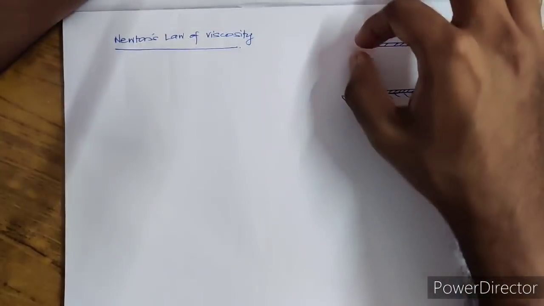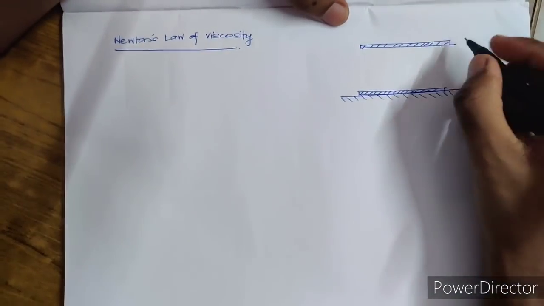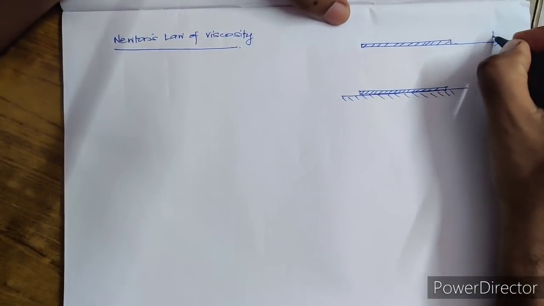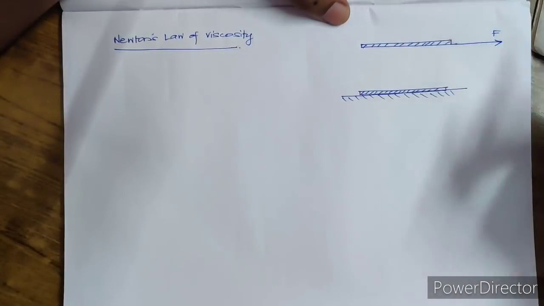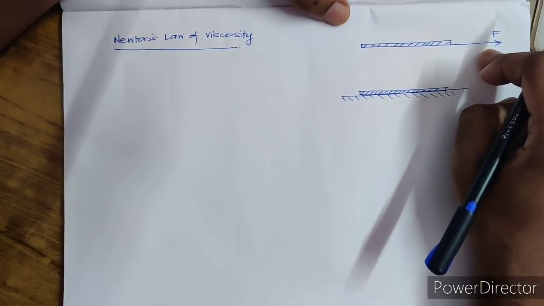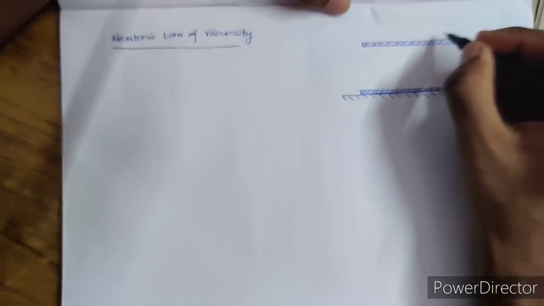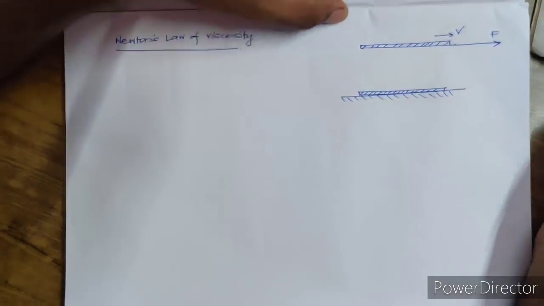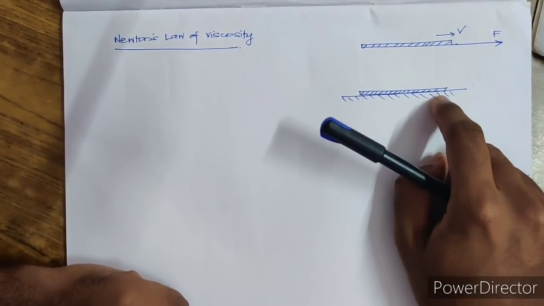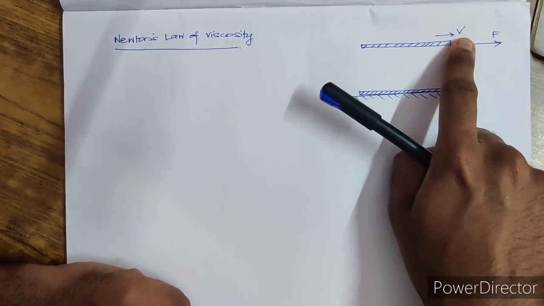What happens if I move this? The liquid also will be moving along with that. To have a motion, you have to apply a force. So I'm applying a force called F. This plate will be moving with the velocity V. What is the velocity of this plate? Here the velocity is 0. Here it is having a velocity V.